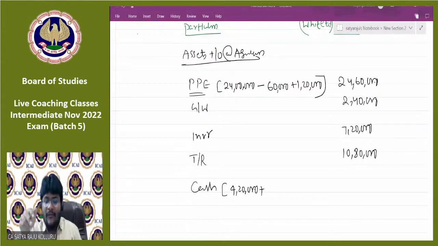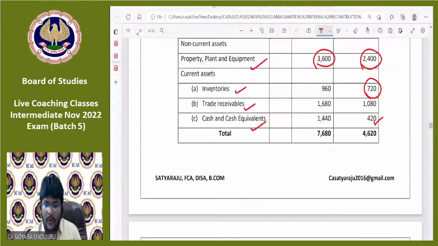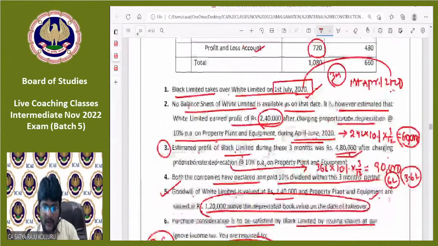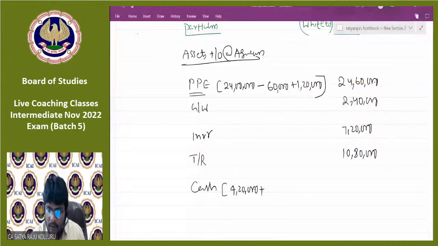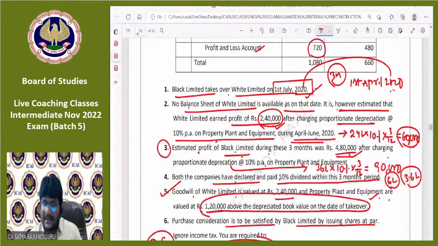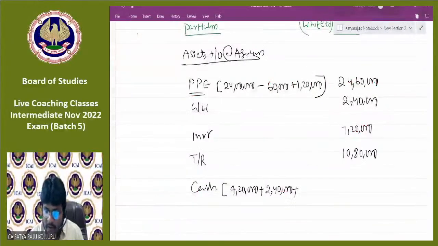Plus, in White Limited, how much profit are we getting? In White Limited, we are getting profit of 2,40,000. Such 2,40,000 will also be there in the form of cash. And depreciation is a non-cash expense; due to depreciation there is no cash outlay, which means to the extent of 60,000 also cash will be there.